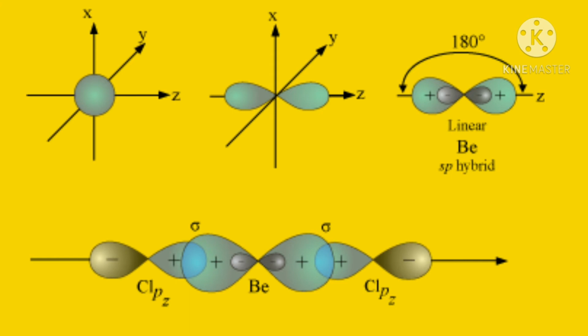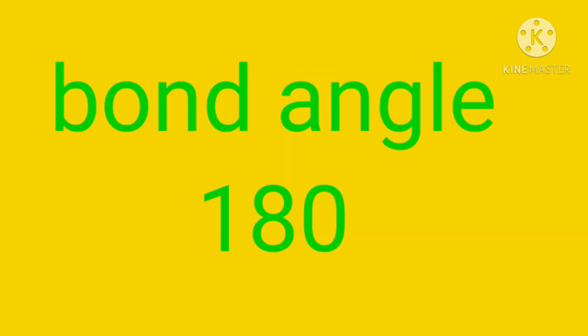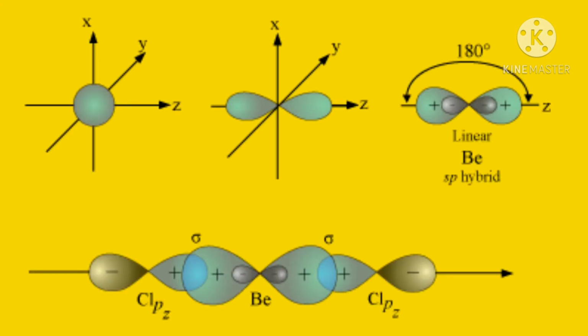Both are sigma bonds between an sp hybrid orbital and a p orbital, and the bond angle is 180 degrees. So there is covalent bond formation between beryllium and chlorine. The two hybrid sp orbitals overlap with the 3pz of two chlorine atoms to form sigma bonds. So both the bonds have the same strength.